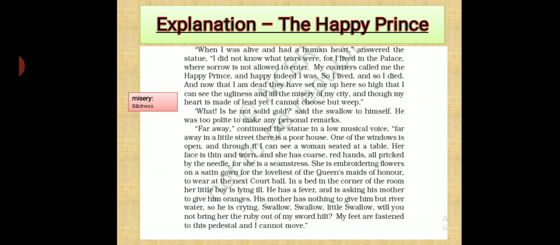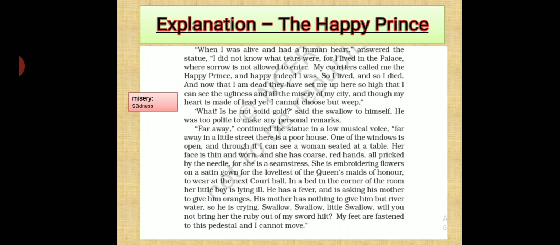All the people who worked in his court called him Happy Prince because he was happy all the time, and he had not seen sorrow at all. And he said that he lived happily and died in happiness only. So when he had a human heart, he never cried. He was not aware of what tears were, because he had seen happiness only and never faced any sorrow.